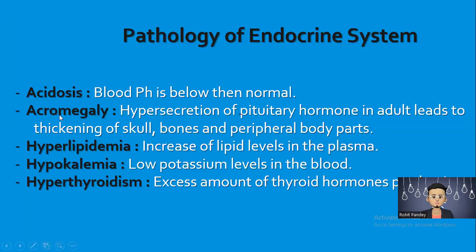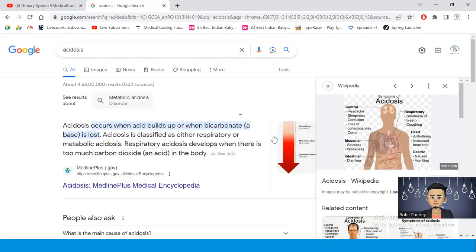Okay, so next one is acromegaly. Hypersecretion of pituitary hormones in adults leads to thickening of the skull, bone, and peripheral body parts. So, acromegaly.